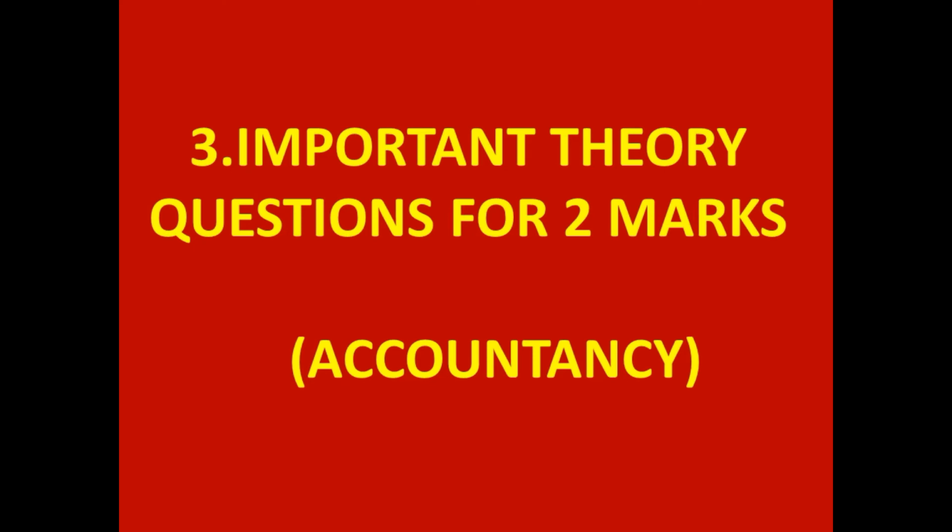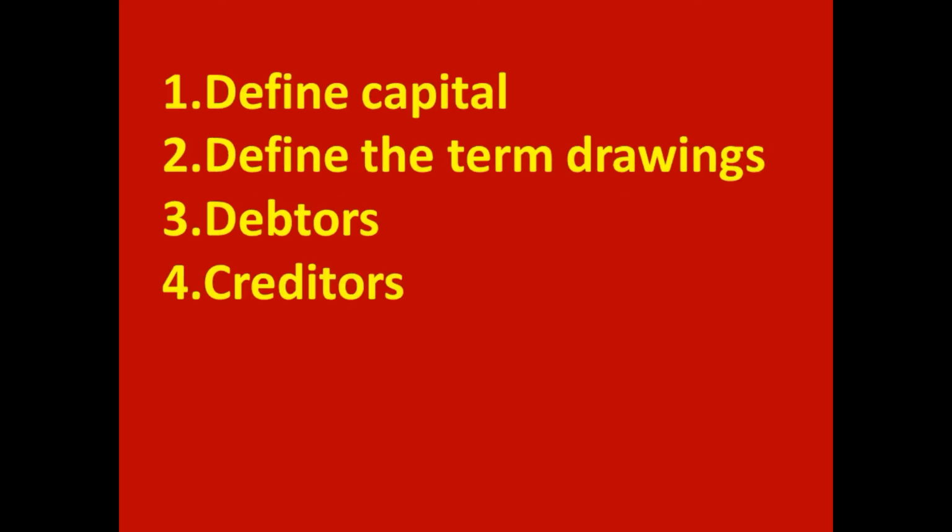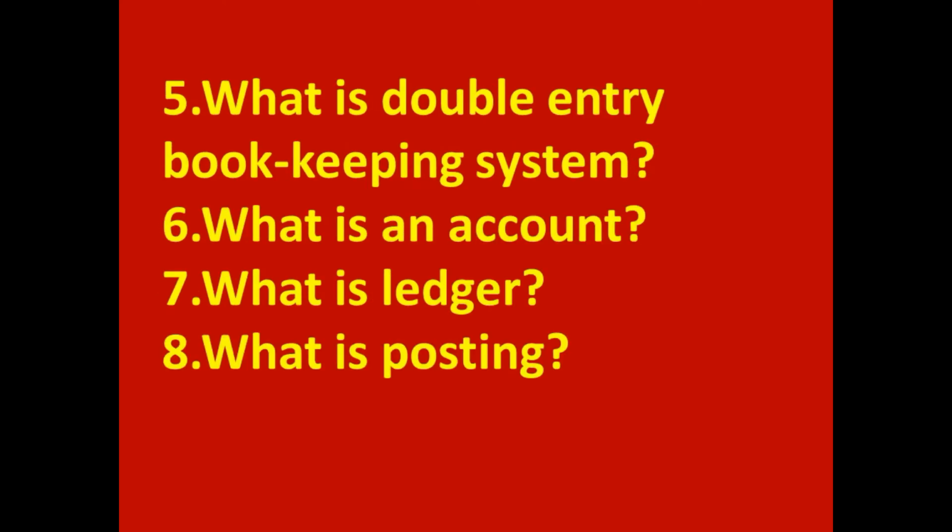While giving the list of important theory questions from accountancy part for 10 marks and 5 marks, I mentioned some 2 marks questions. You have to learn all those questions. In addition, you have to learn these 2 marks questions also. First one, define capital. Second, define the term drawings. Third, debtors. Fourth, creditors. Fifth, what is double entry bookkeeping system? Sixth, what is an account? Seventh, what is ledger? Eighth, what is posting?